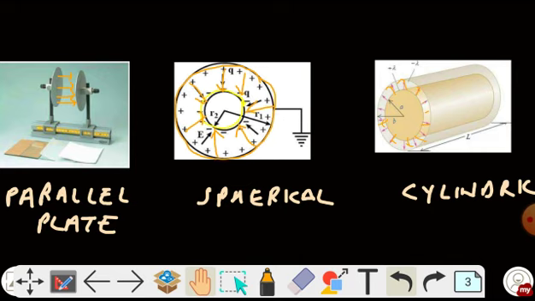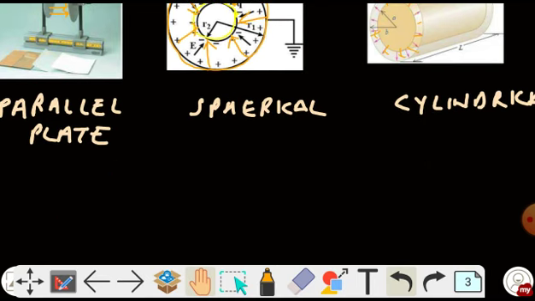Okay, so what will happen if this region is not confined? Suppose in place of two spheres in a spherical capacitor, we just take one sphere and give it the charge. What will happen to it? Similarly, in a parallel plate capacitor, if we take only one plate, what will happen? So why are there two plates, two spheres, two cylinders in each capacitor? That means there are two in pairs. Let me explain to you why we need two of them.